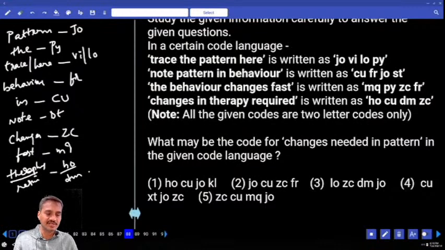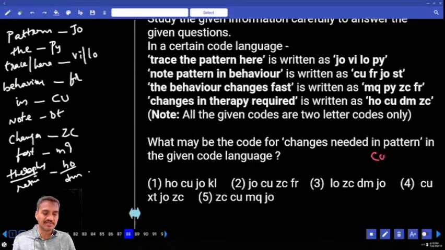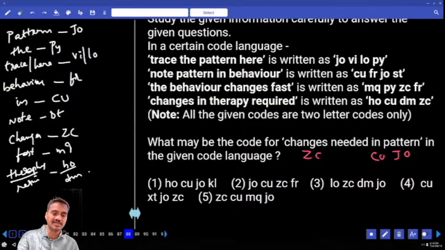Then, what may be the code for changes needed in pattern? Changes needed in pattern. In stands for what? CU. And pattern is JO. And changes is ZC. Now, the word needed is nowhere given in the above statements, and the code for needed must be something else apart from the given codes.